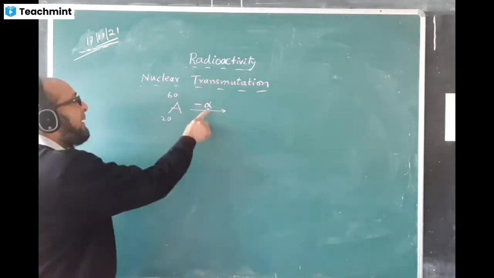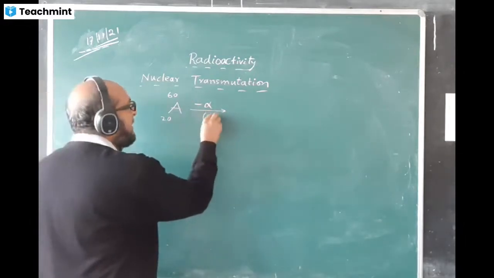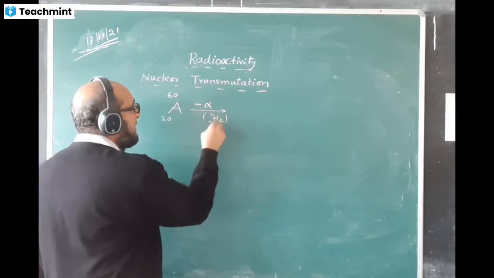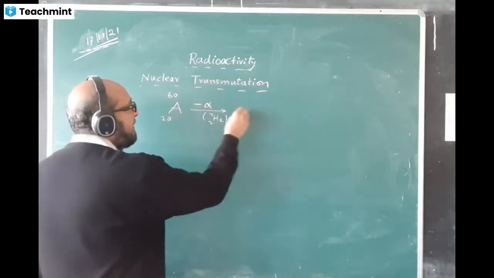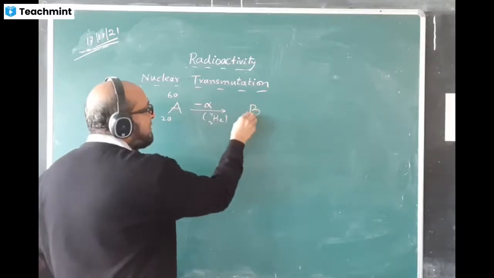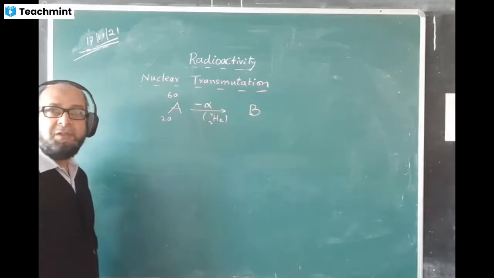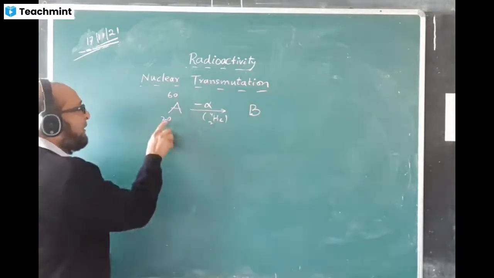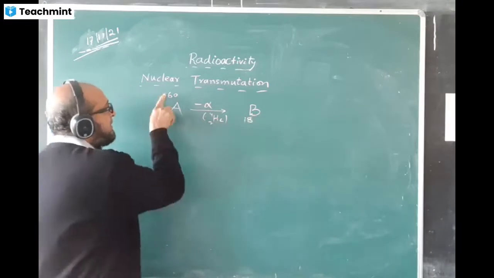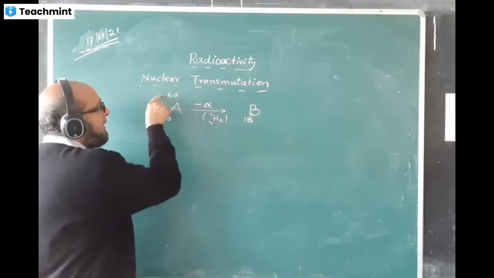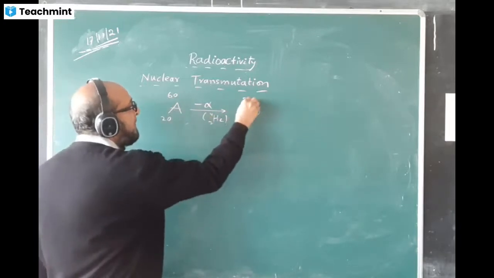So alpha particle, what is the meaning of alpha particle? The actual meaning is helium nucleus, with 2 and 4. This is going out. The nucleus A will change into the nucleus B because the composition is changing. 20 minus 2 you have to do. What is the value of 20 minus 2? 18. 60, this is the mass number, minus 4, the answer will be 56.